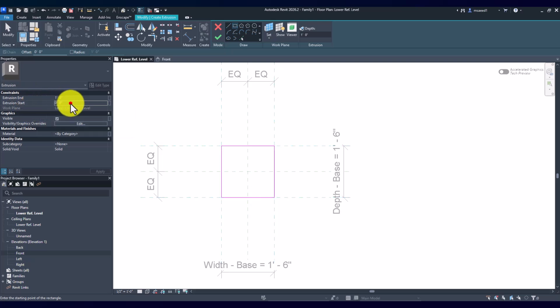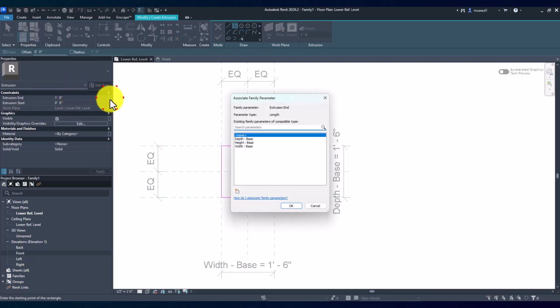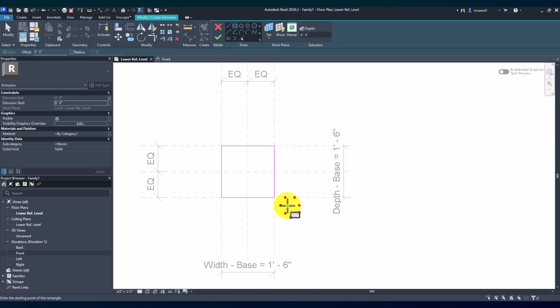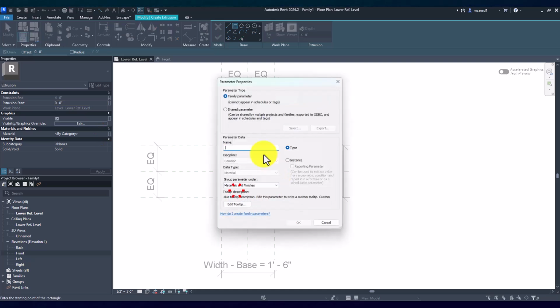All right, now the extrusion is going to start at 0, which is our ground level, but then we actually want it going up. So click on this little icon. We want it going up to our height that we define our base to be, this high. And then we're going to hit apply, and while we're here, we can actually apply the material as well. So material by category, but again, we're going to associate a family parameter for this. We're going to call this base material.